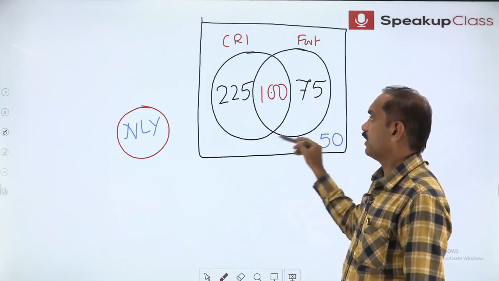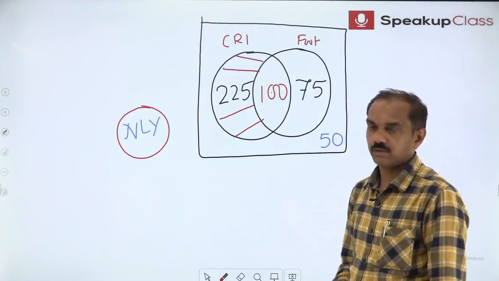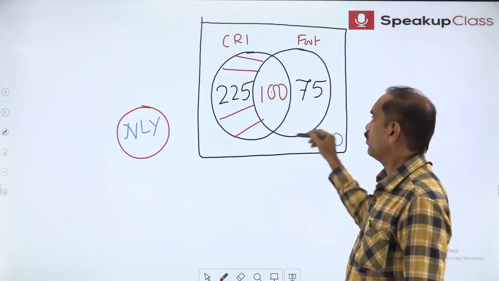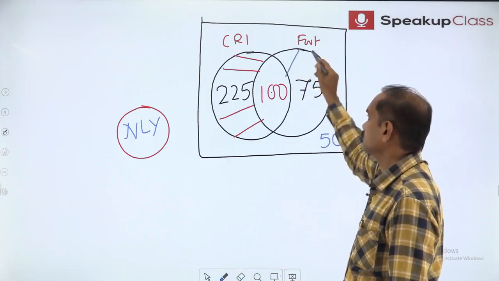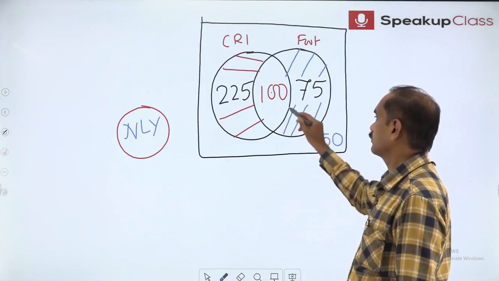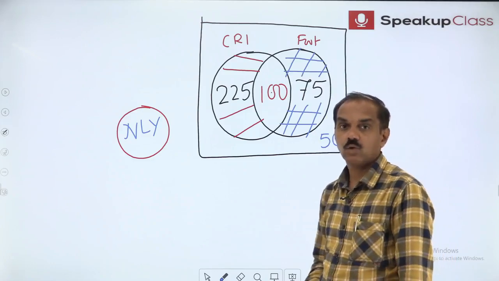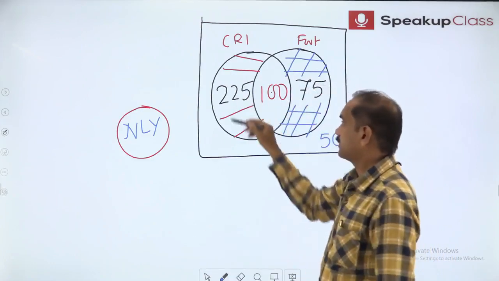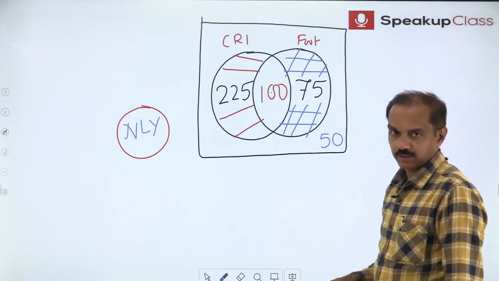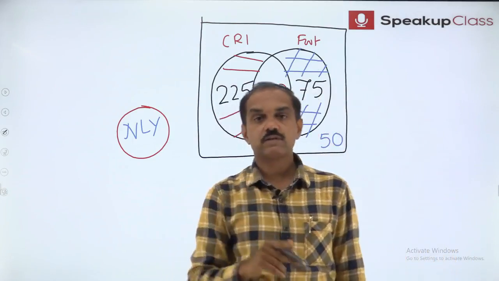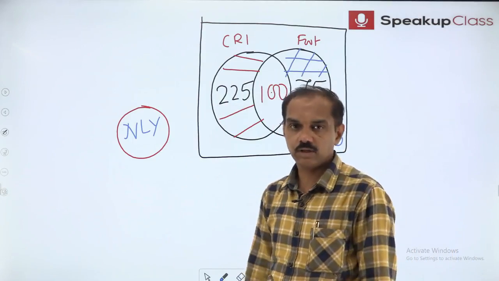Cricket 325, only cricket 225. Football 175, only football 75. Cricket is different from only cricket. So we must learn to give respect to the word only. Only is the crucial word here in this Venn diagram.